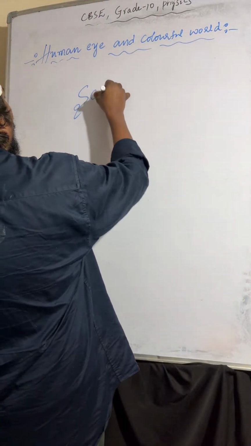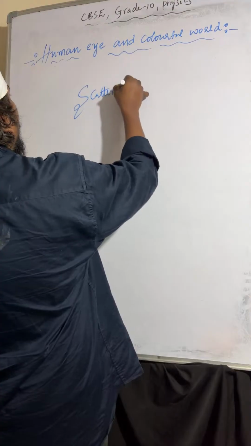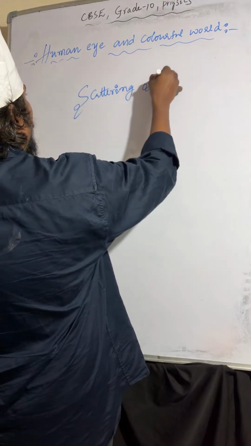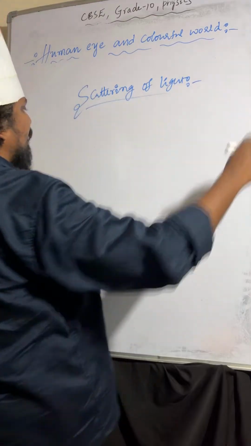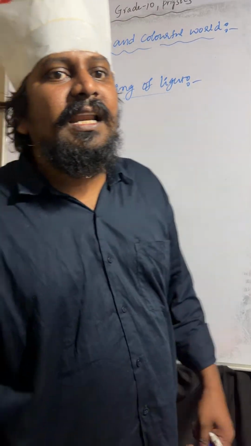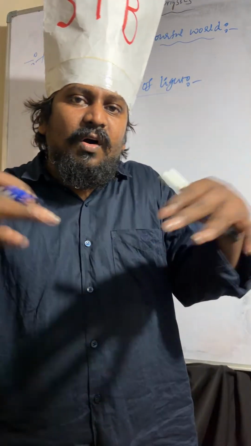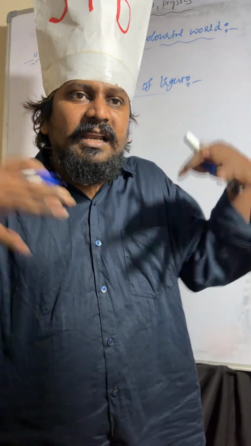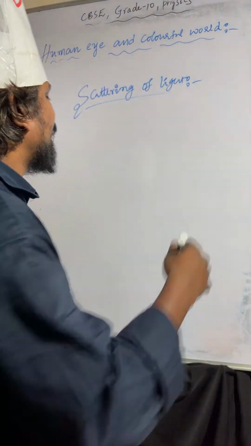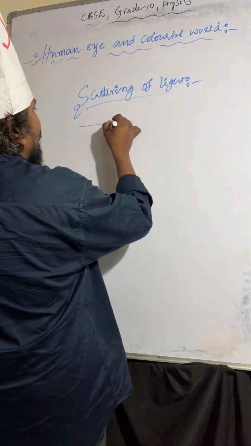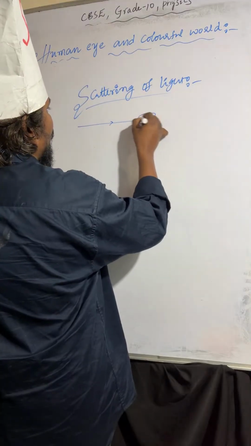What is scattering of light? Scattering of light is nothing but the re-emission of light in all directions with a different intensity. So I am taking this light, and here is the particle.